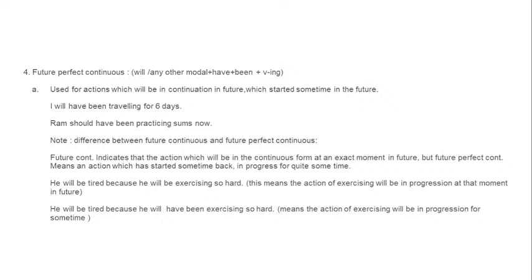I will be visiting the fair at 7 p.m. This kind of action gives you an action in the continuous form, but at an exact moment of future. Note, we have told the exact moment, tomorrow at 7 p.m. in the evening. That means that time has not arrived yet, and at that exact time I will be doing this in the future.